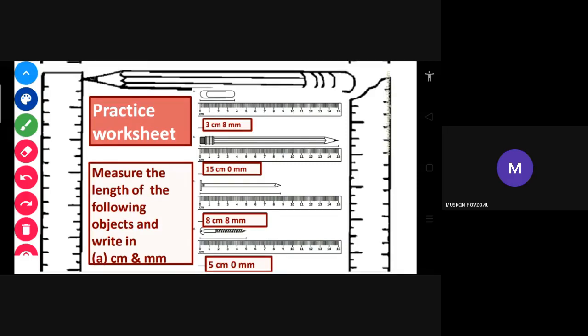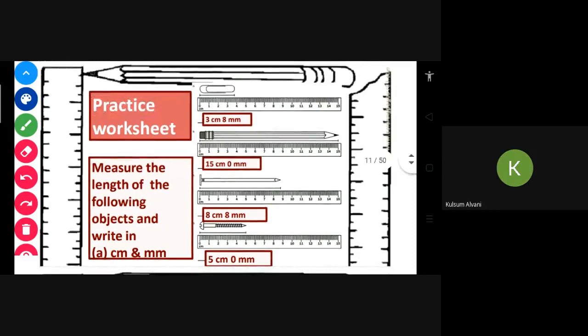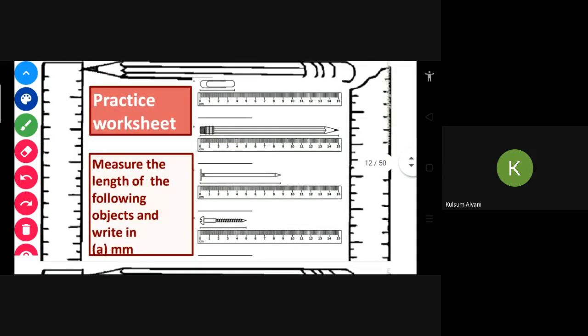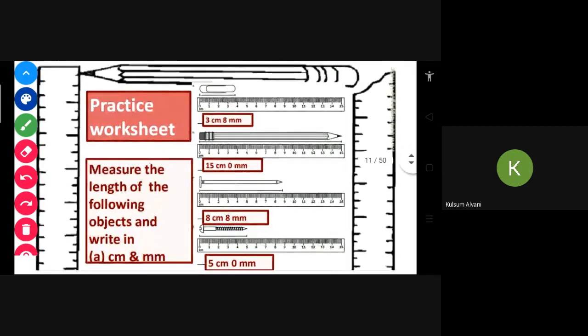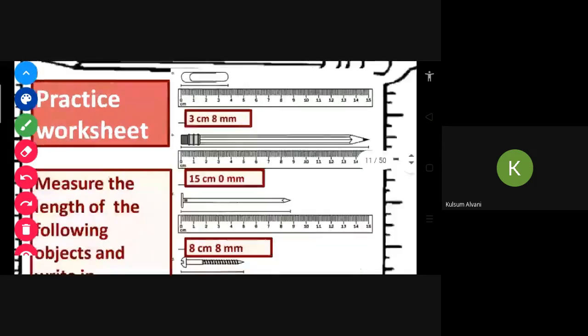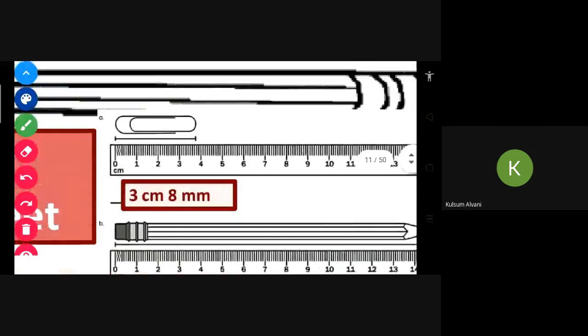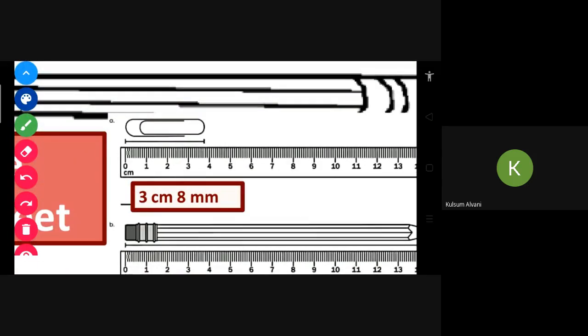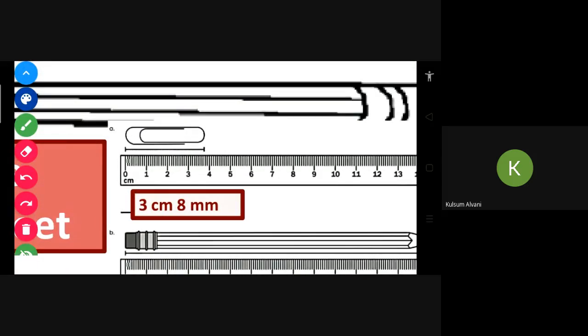No, ma'am, no doubt. Ma'am, I have one doubt. Yes, say. Ma'am, in the first one, you have to see where it ends. Ma'am, we have to measure with this scale? No, no, not this scale. You have to measure this. See here it is given.